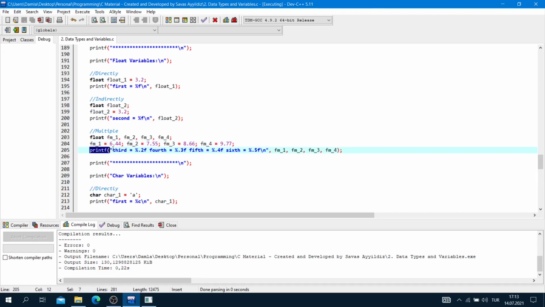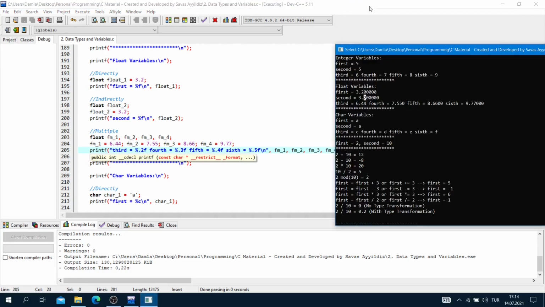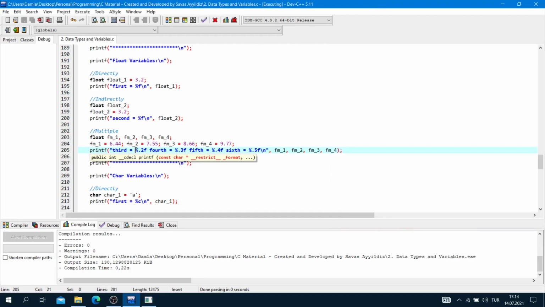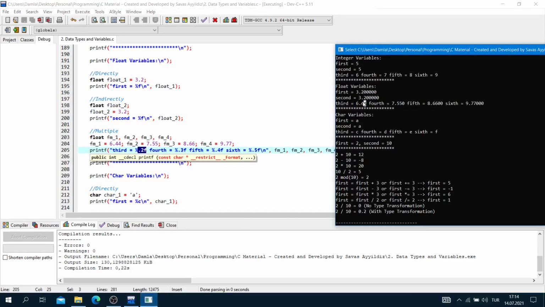Printf third is equal to the percent sign .2f. Okay, there's a difference from the integer numbers. As you can see, you see 2 digits here, not a lot of 0s, only 2 digits. If I use the percent sign .2f, you can see it like this.